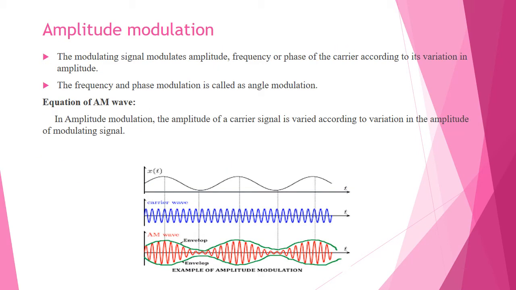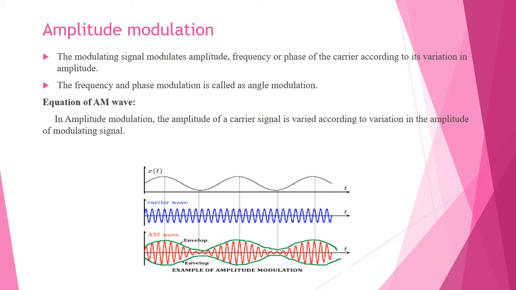Next we see about amplitude modulation. Here the modulating signal will modulate the amplitude, frequency or phase of the carrier due to its variations in the amplitude. Both the frequency and the phase modulation are called angle modulation.